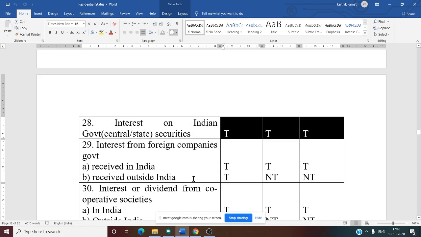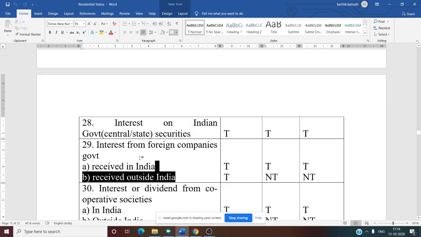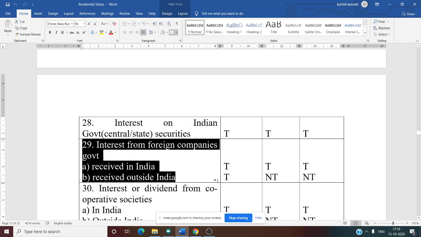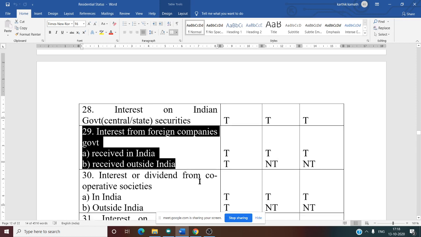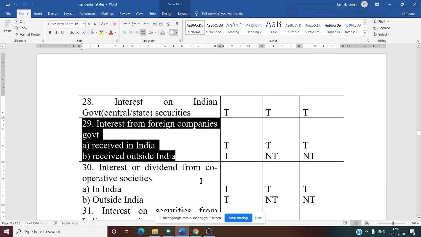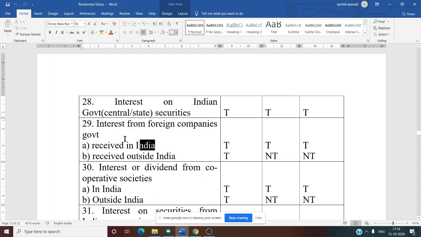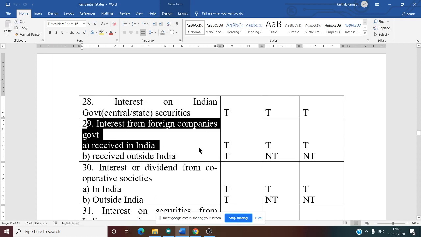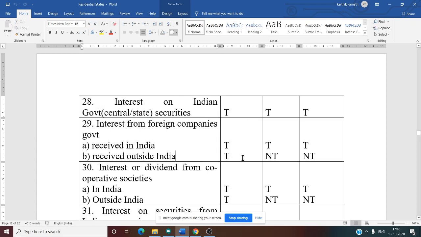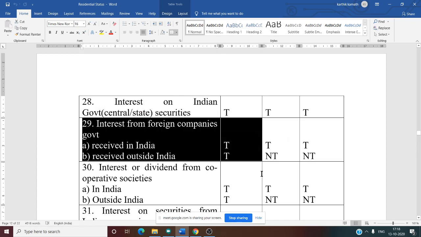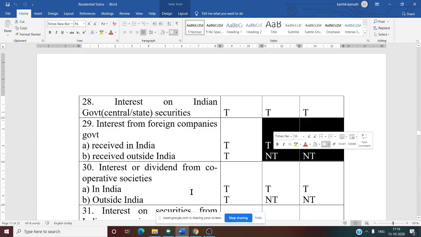Now next is interest from foreign company's government. Received in India, source is outside India, received in India, all three are taxable. But received outside India, only OR. The next two are not taxable.